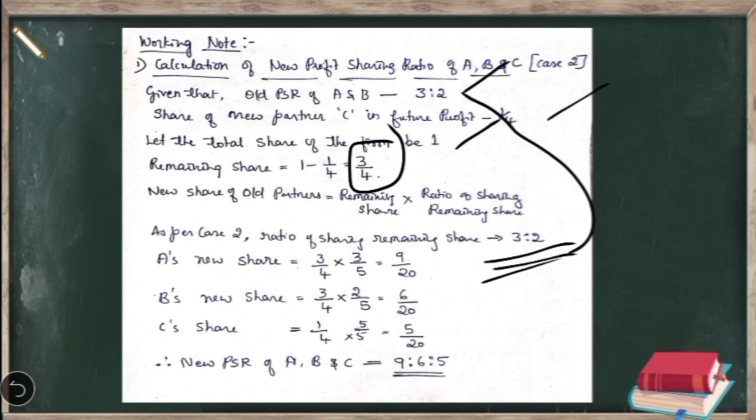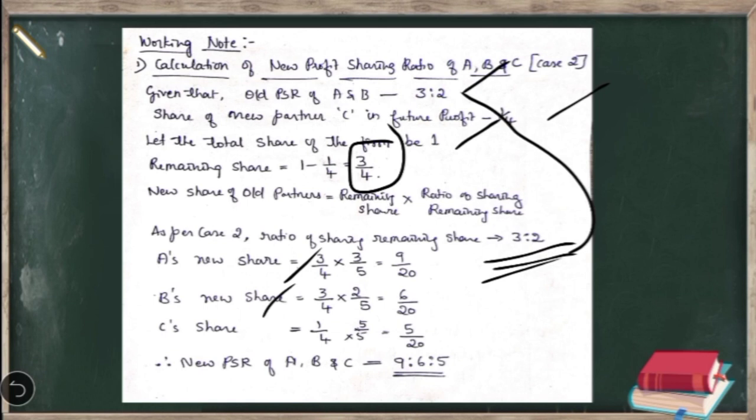A's new share is equal to remaining share 3 by 4 into ratio of sharing the remaining share for him, 3 by 5. So when you multiply, 3 3s are 9 divided by 4 5s are 20. Similarly, in case of B, his new share will be remaining share 3 by 4 into his share in the remaining share, 2 by 5. So when you multiply, 3 2s are 6 divided by 4 5s are 20.